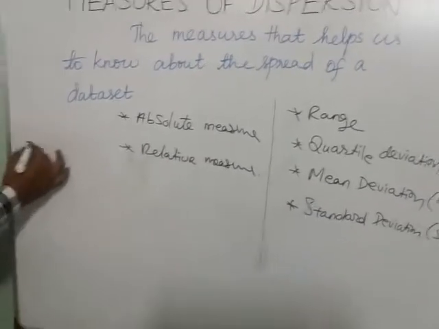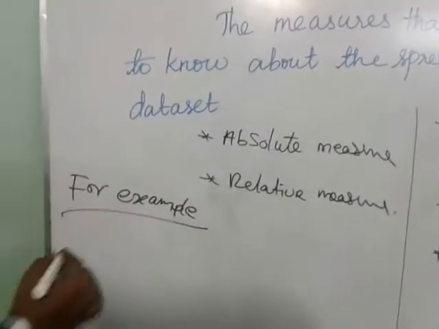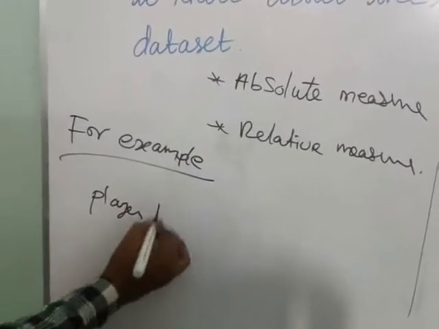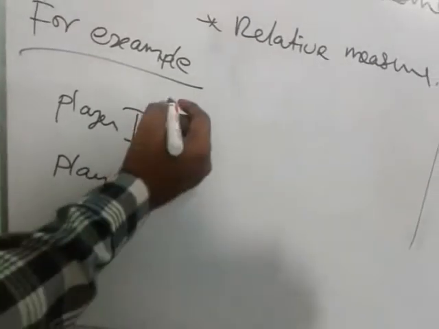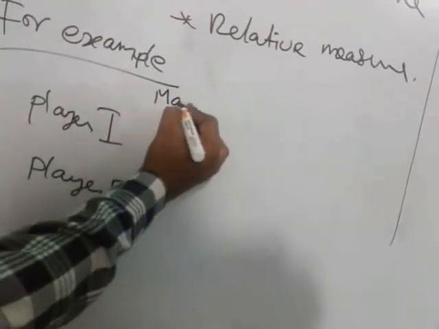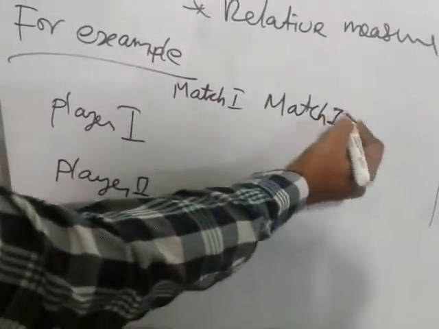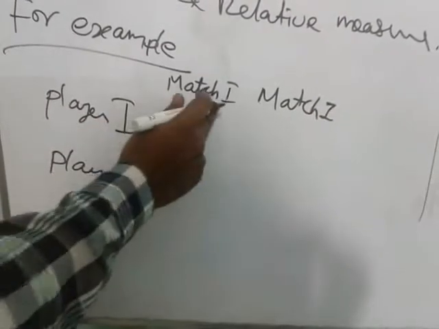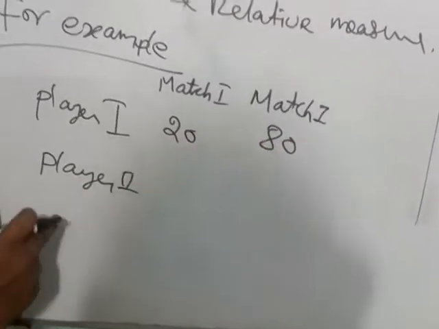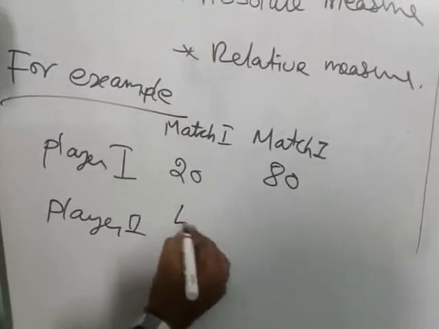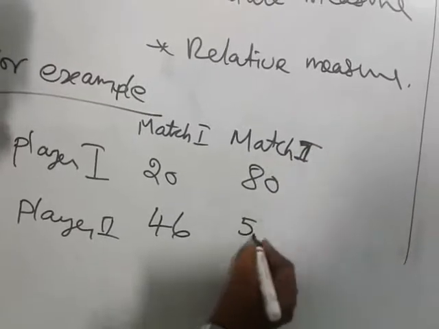So what is the meaning of dispersion? For example, there are two players, player 1 and player 2. They scored in two matches, match 1 and match 2. Player 1 scored 20 in match 1 and 80 in match 2. And player 2 scored 46 in match 1 and 54 in match 2.